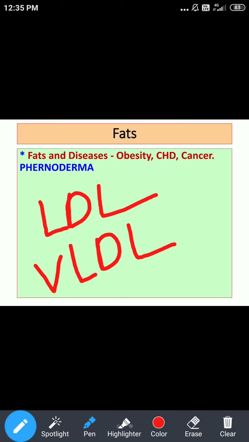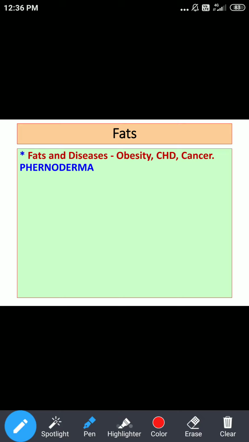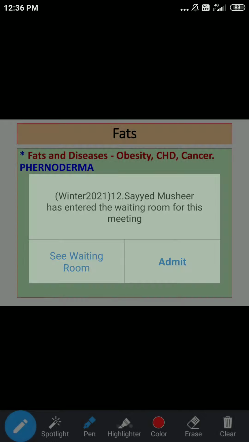So whenever the levels of low density lipoprotein and very low density lipoprotein are increased, they have an atherogenic effect and can contribute to CHD. As far as the protective part is concerned, this is mainly HDL, high density lipoprotein, which has a protective effect against CHD.